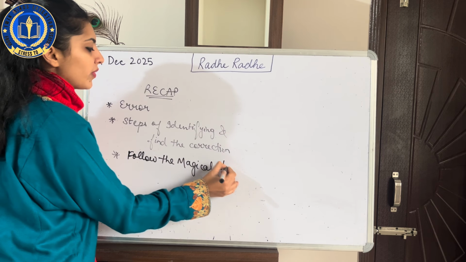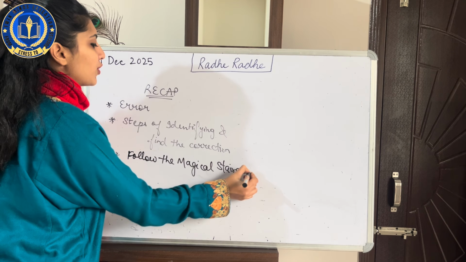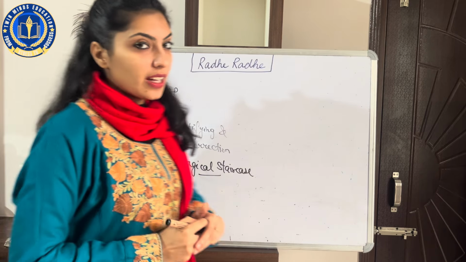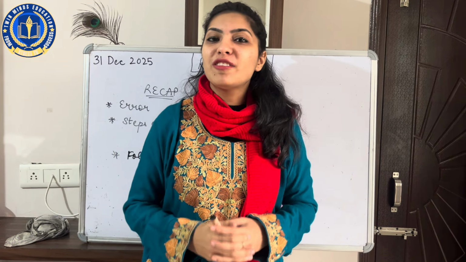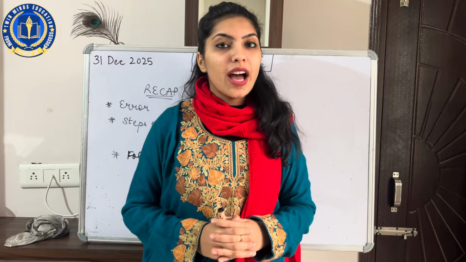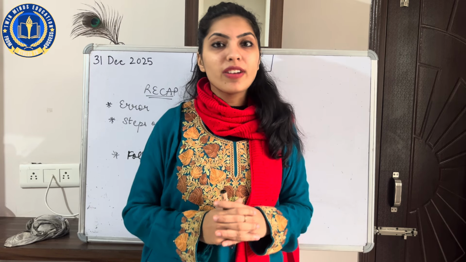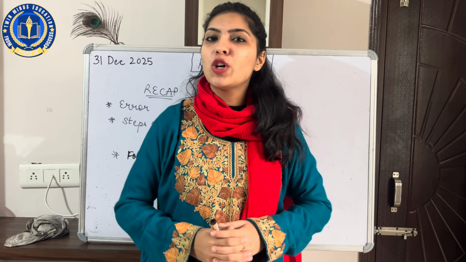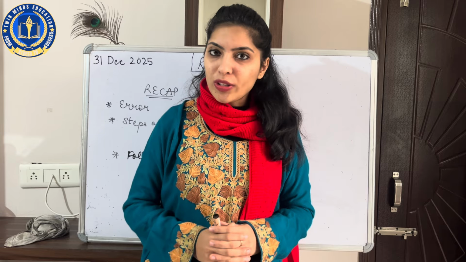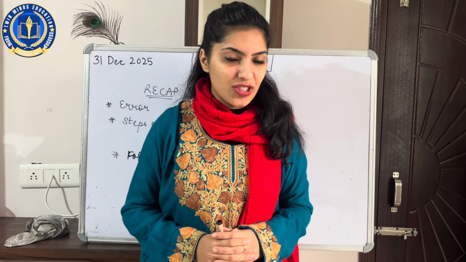Remember this, English is all about magic. Your task is only to explore and experience that magic as much as you can. I hope that through this video you have found the answers of a very minute yet a bit complex topic, that is spotting the errors and finding the correction.